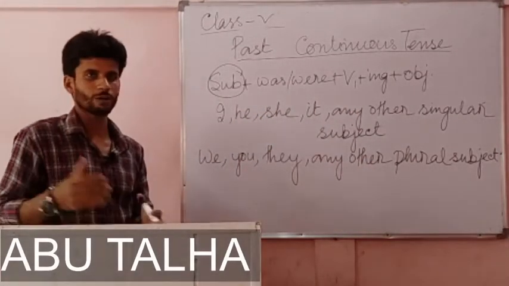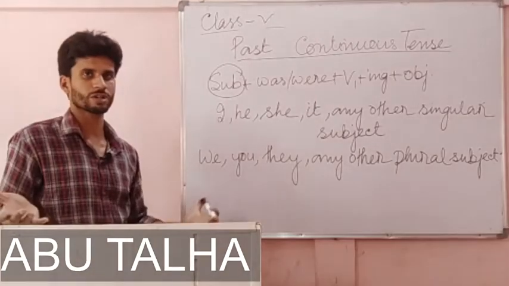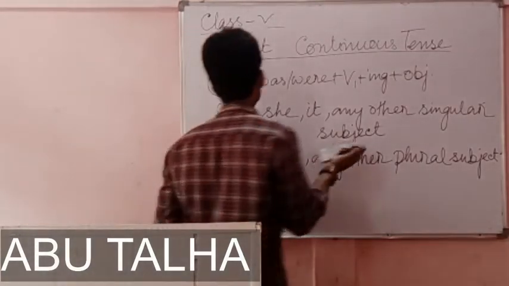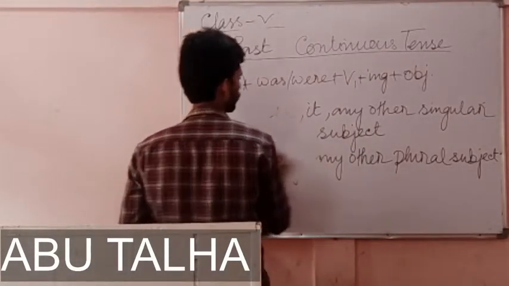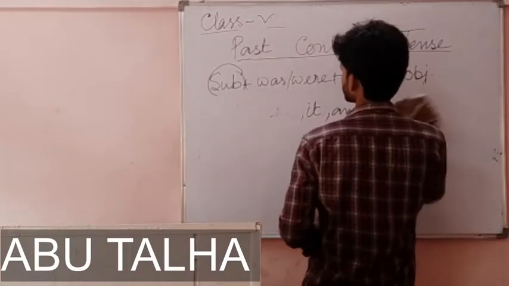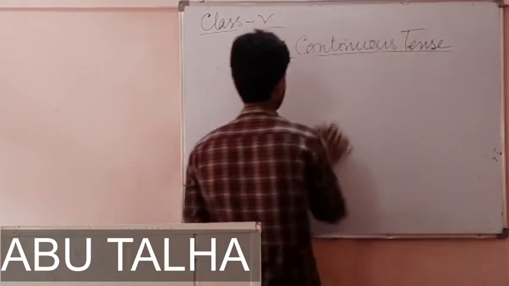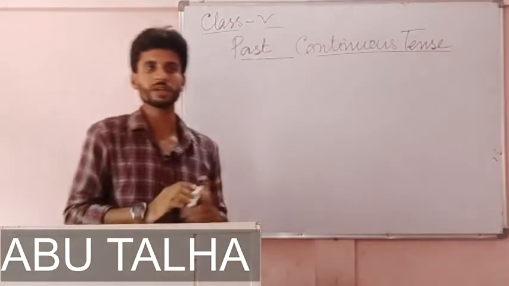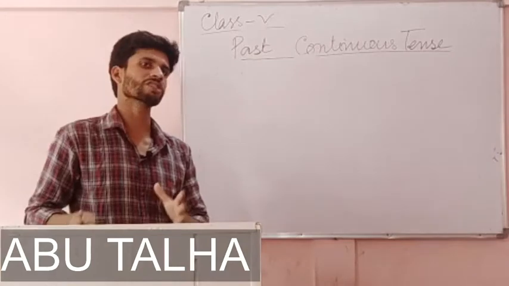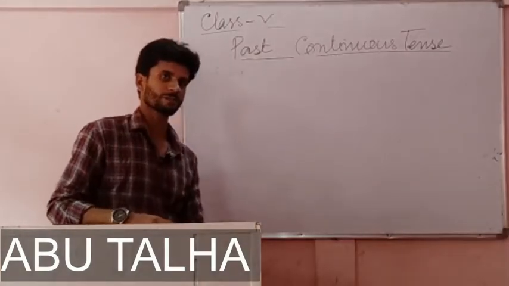It is not like we can use whatever we wish. Depending on the subject, we are to use was or were. And what kind of sense do we get from past continuous tense? It gives us a sense that an action or an event was happening in the past and it is over now.